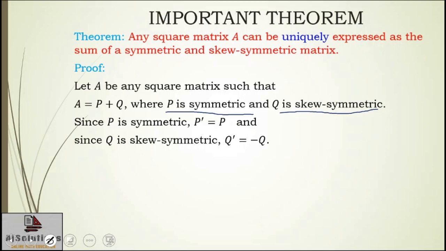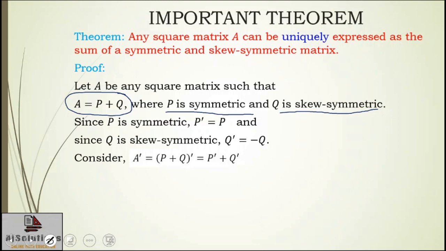And after that I am going to compute the transpose of this matrix A. If I take the transpose of A, what will happen? I'll get the transpose of P plus Q. And after that I can apply my property number 2 of the transpose of a matrix. So this transpose will split over matrix addition, and that will give you P transpose plus Q transpose.